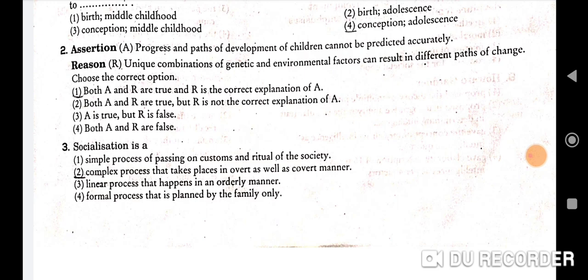Third question is socialization is a. So socialization is a complex process that takes place in overt as well as covert manner. Okay, so here second will be the correct option.